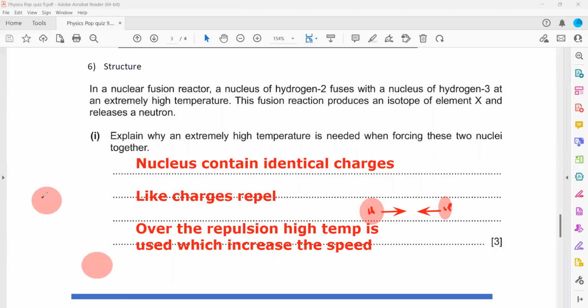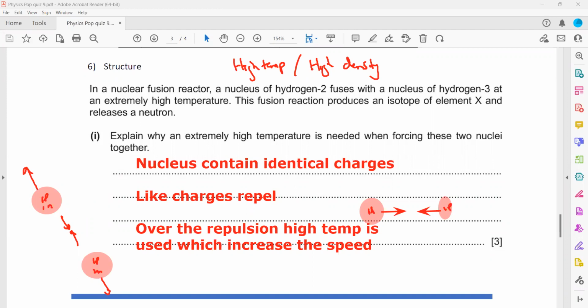For example, hydrogen-2 is there, which has 1 proton and 1 neutron, and hydrogen-3 is there, with 1 proton and 2 neutrons. So proton and proton are repelling each other. We want to bring them closer. So how can we bring them closer? If we increase the temperature. Normally for nuclear fusion, two things are very important. One is a high temperature, another one is a high density. High density means more particles will be there. High temperature means particles will move faster so they can overcome the repulsion.